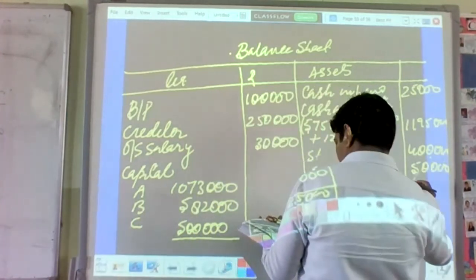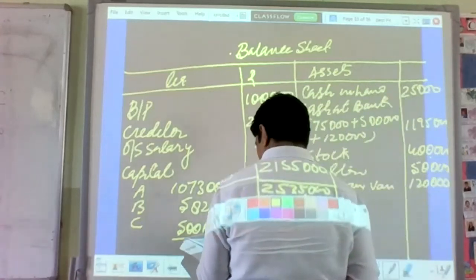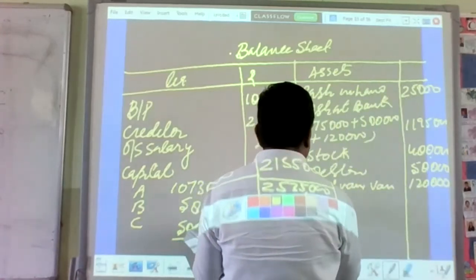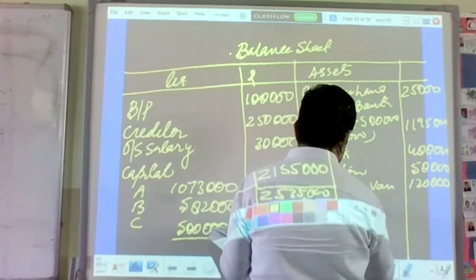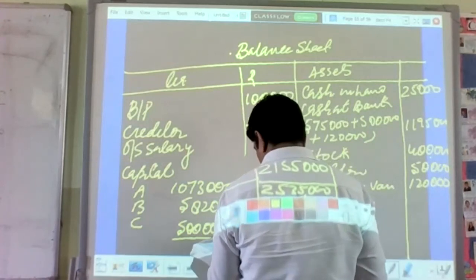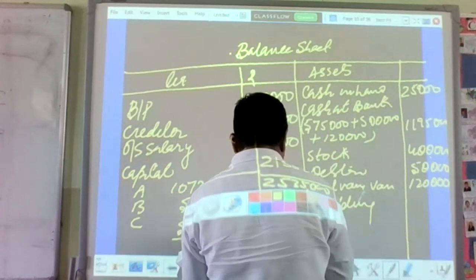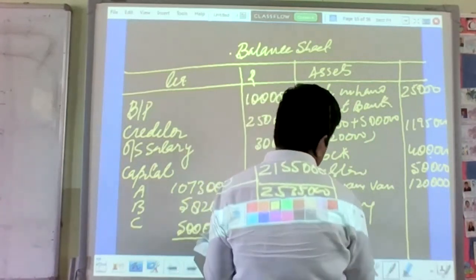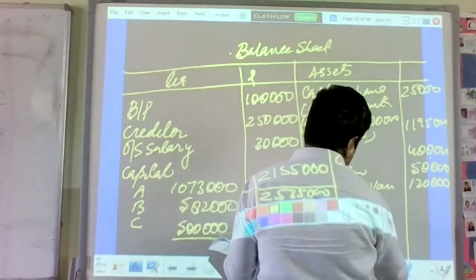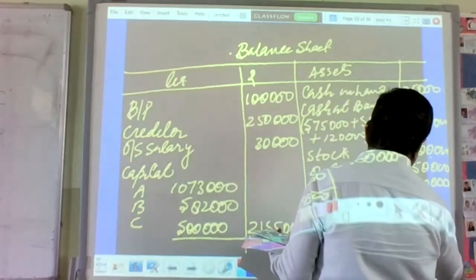So that will be 1,20,000. Building is depreciated by 25,000. So minus the 25,000, 5 lakh minus 25,000, that will be 475.